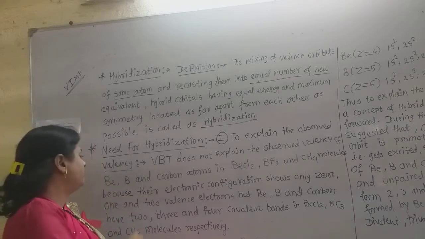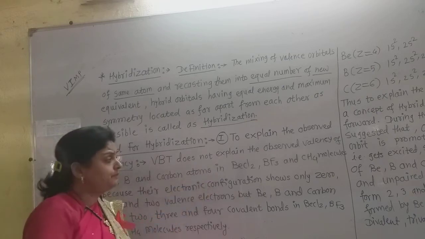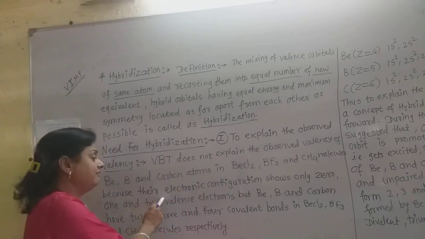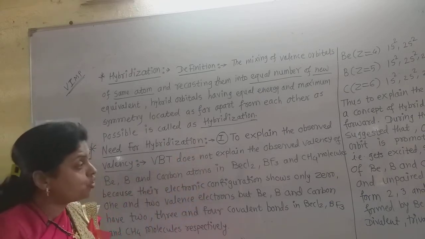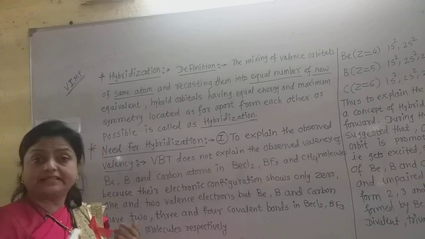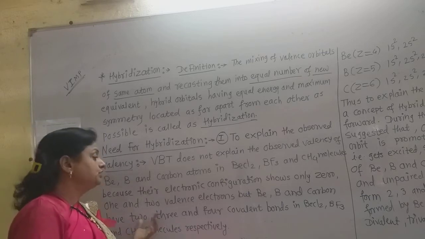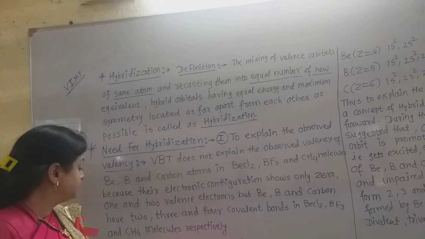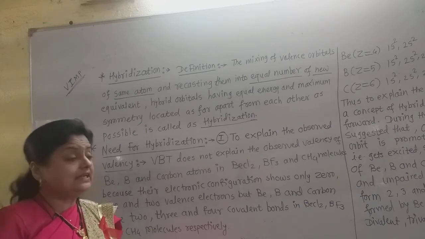In these atoms, the valence shells show only 0, 1 and 2 unpaired electrons, but beryllium, boron and carbon have 2, 3 and 4 covalent bonds in the BeCl2, BF3 and CH4 molecules respectively. Then what is the reason?